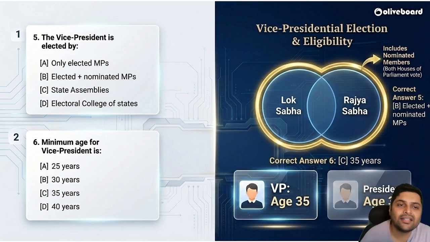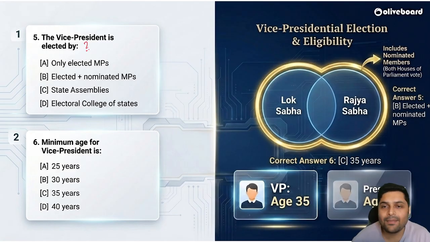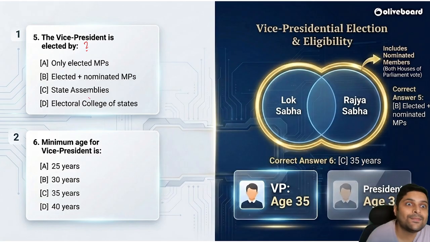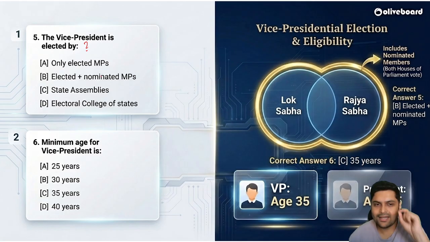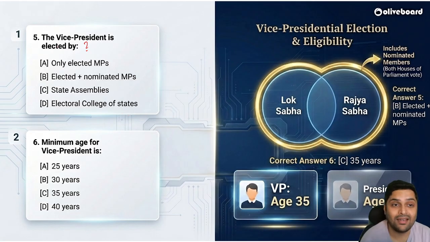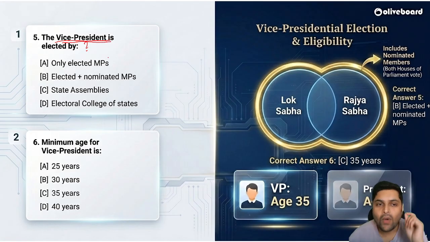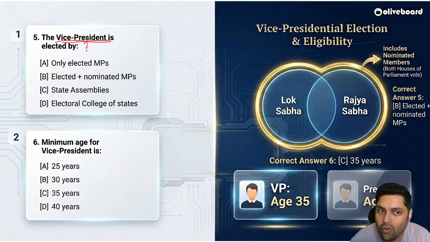Next question. The president is elected by, sorry, the vice president is, see, I made this mistake live in front of you. This is a learning lesson. Please don't make this mistake. It is clearly written vice president, so let us be more alert. The vice president is elected by, whom do you think?